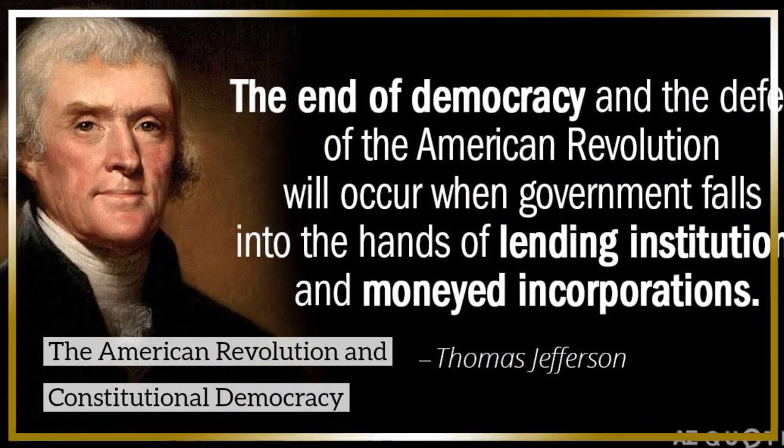The American Revolution and Constitutional Democracy. The American Revolution, 1775 to 1783, was a pivotal event in the establishment of modern democratic ideals. The revolution led to the creation of the United States Constitution, which established a framework for representative democracy, checks and balances, and individual rights. The principles enshrined in the Constitution, such as the separation of powers and the Bill of Rights, have had a lasting influence on democratic governance worldwide.